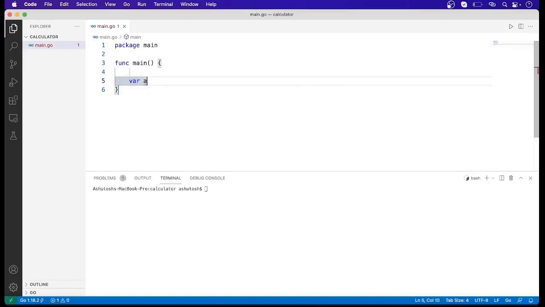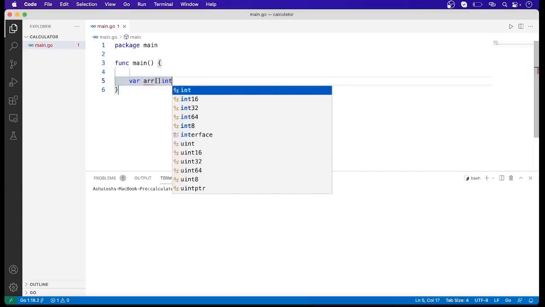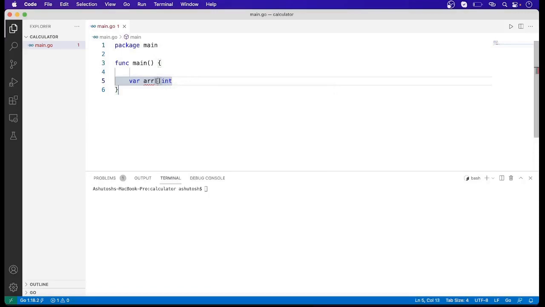So var array, and then you have to use this type of syntax to declare an array. Here you have to mention the length also in the case of an array. So suppose we want to create an array of length 4, then you have to mention 4 here.